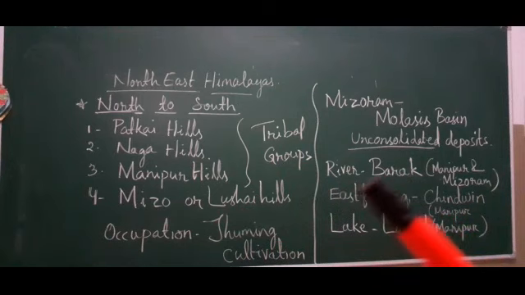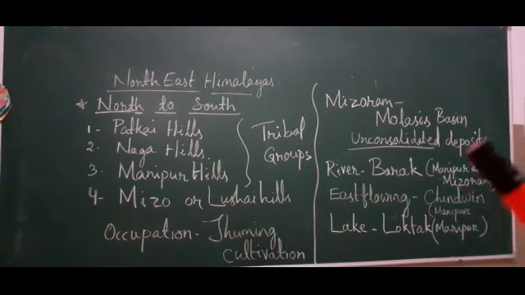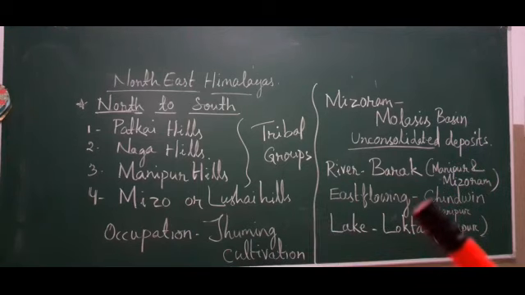And the river flowing in this region, the most important, is Barak River, and it flows between Manipur and Mizoram. And in Manipur, one east flowing river flows, that is Chindwin. And Loktak Lake is situated in Manipur.